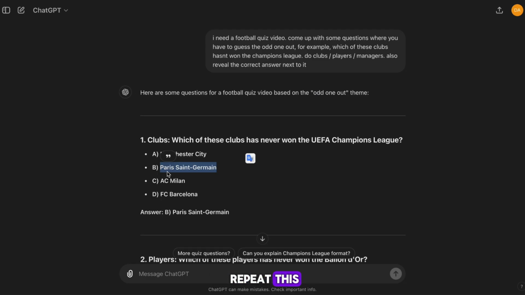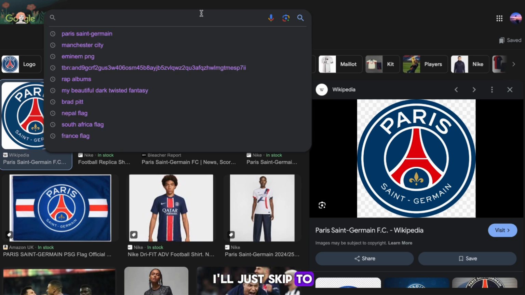We now need to repeat this with everything that the AI has given us. When you're saving people, make sure they have the transparent background also. I'll just skip to when everything is saved.